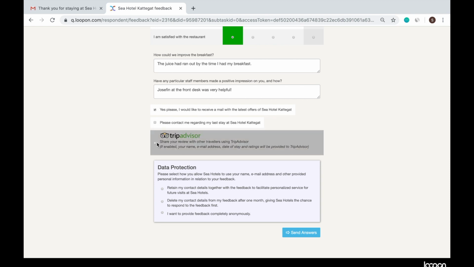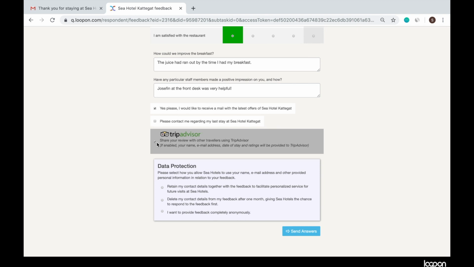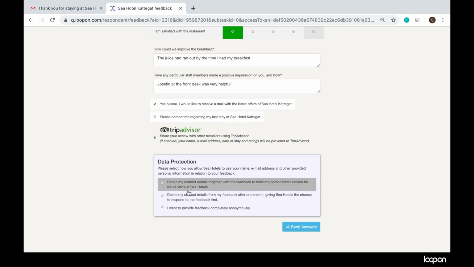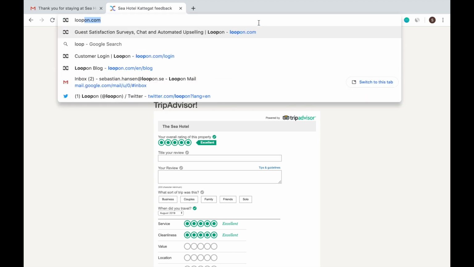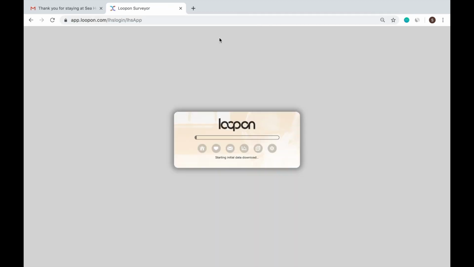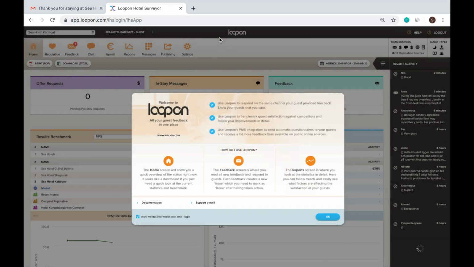After submitting the survey, the guest can easily submit the review to TripAdvisor as well. This TripAdvisor integration can lead to up to 400% higher number of reviews on TripAdvisor for your hotel. Finally, there's a data protection box in order to comply with GDPR and protect the guests. Once the survey is submitted, the guest can publish their review to TripAdvisor as well, boosting the hotel's rankings and number of reviews. Let's log into the Loopon system and look at the feedback from the hotel's perspective.